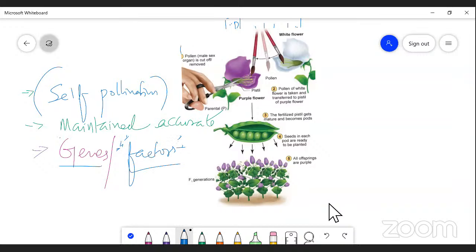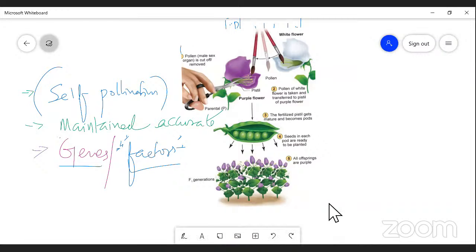Mendel concluded that instead of genes, there are factors. He believed that the factors are responsible for carrying a particular character from parents to offspring. So that is one of the reasons for Mendelian success, right?